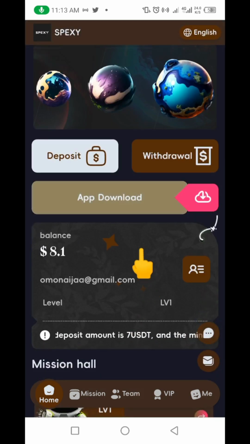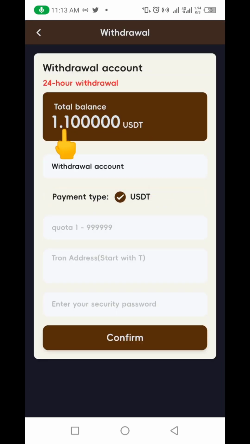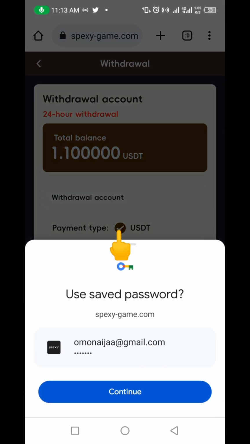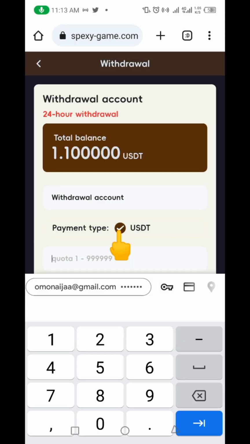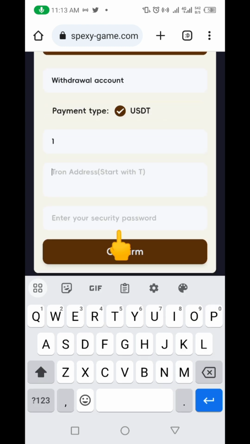Okay, let me quickly demonstrate how you can make your withdrawal. Okay, so you're going to come up here, you click on this, right? If you click on this here, it's going to show you, you can see I have $1 to withdraw. Like I rightly told you, provided you have $1, you can actually make your withdrawal. Okay, so here now I'm going to put in $1. Okay, I'm just using this as an example to show you guys, right? Then you're going to come down here, then you're going to put in your USDT TRC20 wallet.